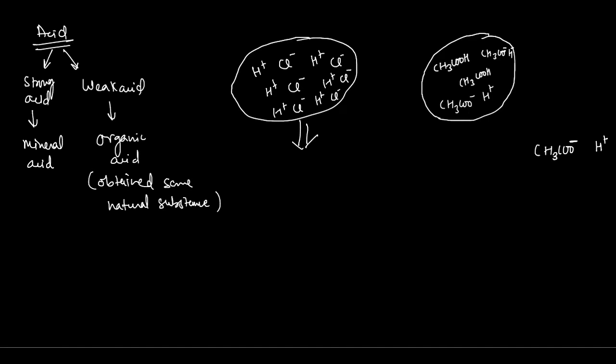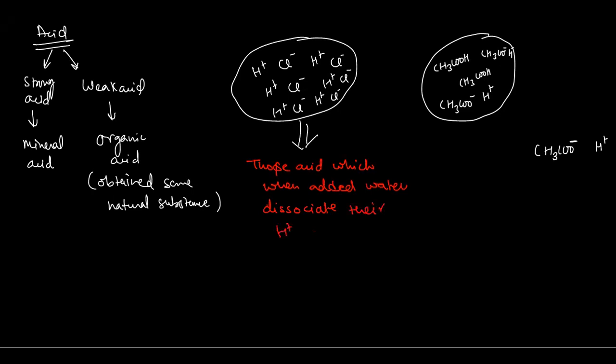We can write the definition here: those acids which, when added to water, dissociate their H plus ions completely are called strong acids. For example, HCl, HNO3, H2SO4.